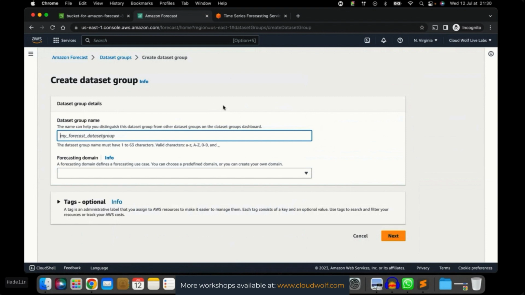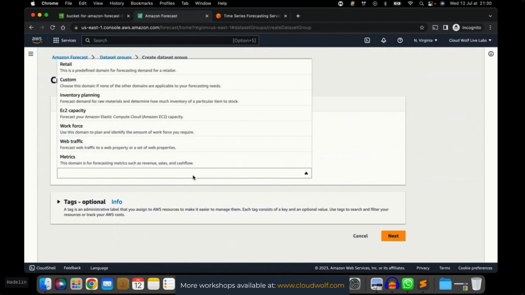So this time, not like Live Lab number 1, we can give very simple names because we won't have to distinguish types of instances or many services. So let's just give simple names like My Dataset Group. That will be completely fine. And then the second step is to choose a forecasting domain.